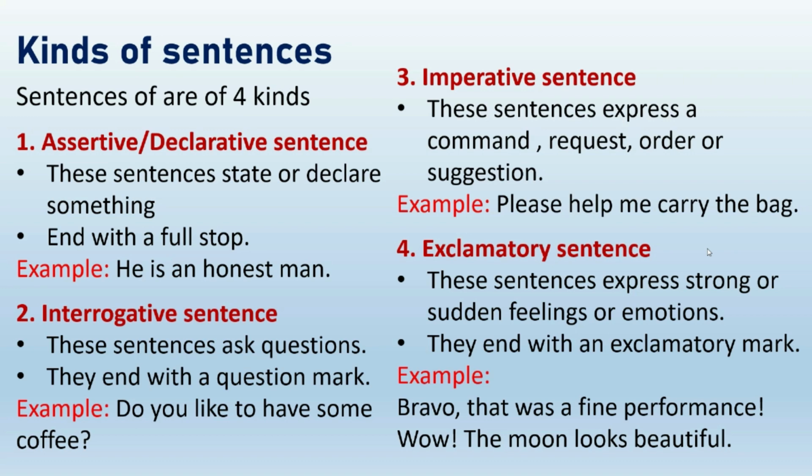These sentences either state or declare something, and they always start with a capital letter and end with a full stop. Example: he is an honest man. So we are stating or declaring that he is very honest.